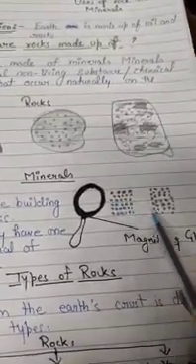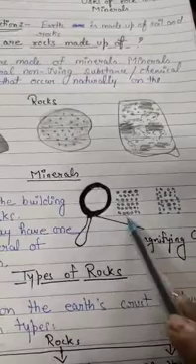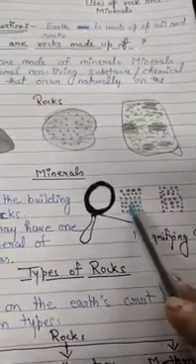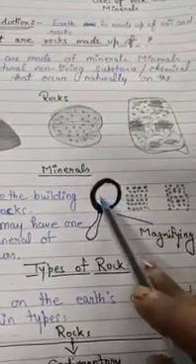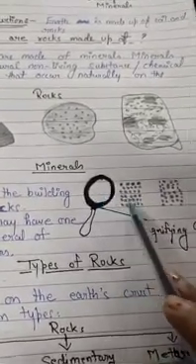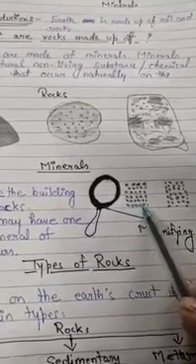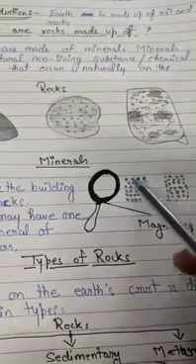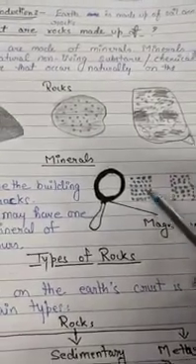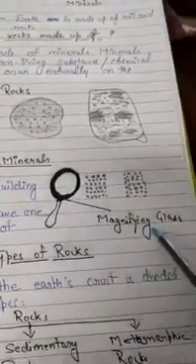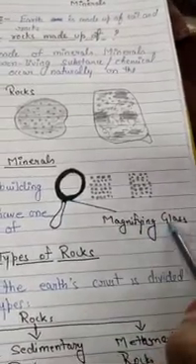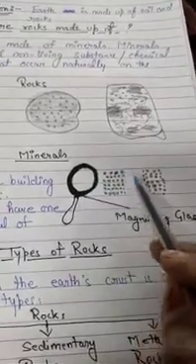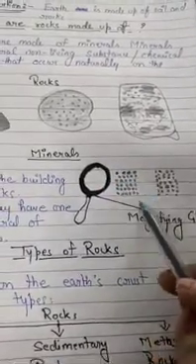You can see here in the diagram also, these are the minerals which you cannot see directly with your eyes. You need a magnifying glass to see the minerals. So, these rocks are made up of minerals which you cannot see directly with your eyes. I made a diagram of a magnifying glass. With the help of a magnifying glass, you can see things in an enlarged form.